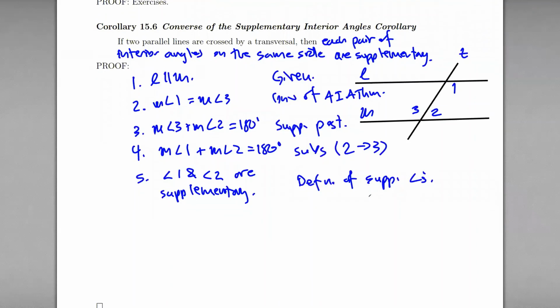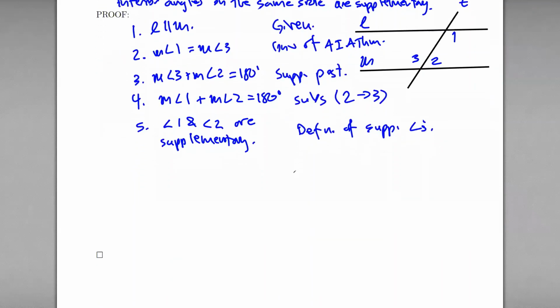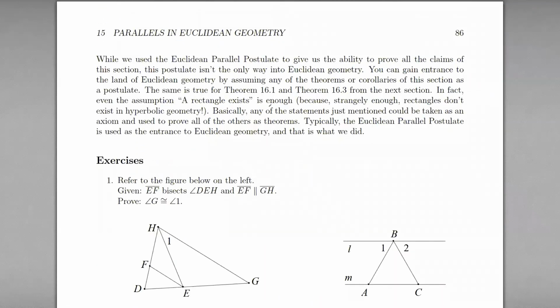Excellent. And I believe that is it for this section. Yes, that leaves us with just the exercises. You'll be interested to know here that the parallels postulate isn't the only thing that would land us in Euclidean geometry. There are several different ways that we could actually get there.